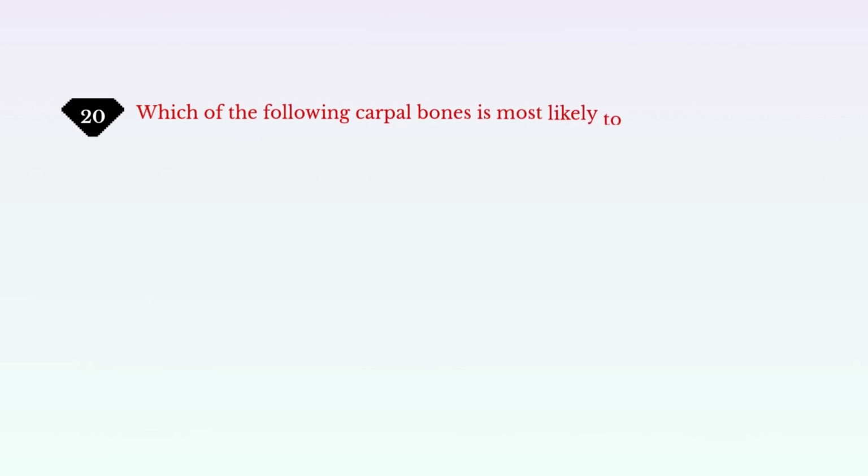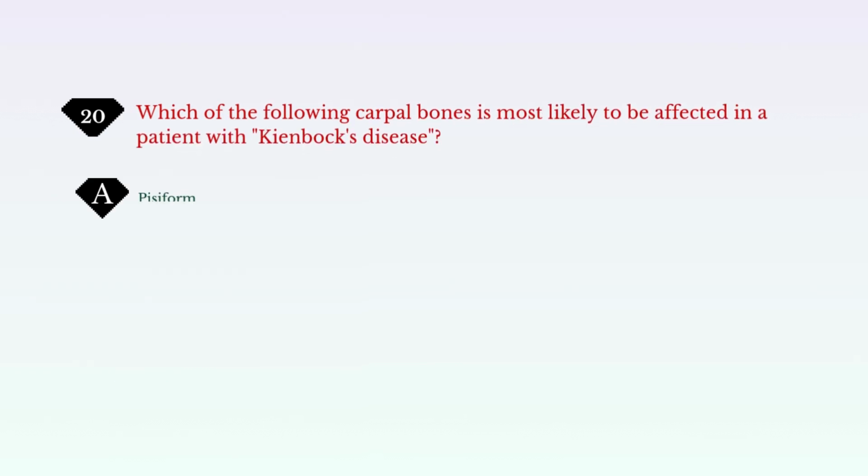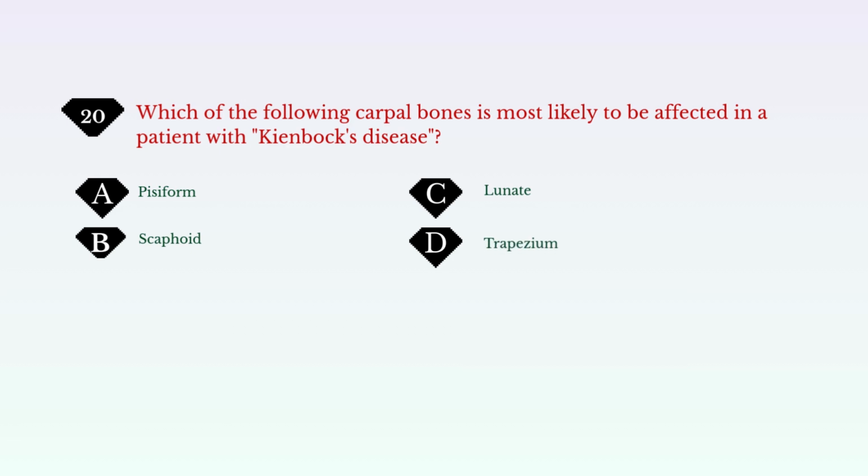Which of the following carpal bones is most likely to be affected in a patient with Kienbock's disease? A. Pisiform. B. Scaphoid. C. Lunate. D. Trapezium. Answer: C. Lunate.